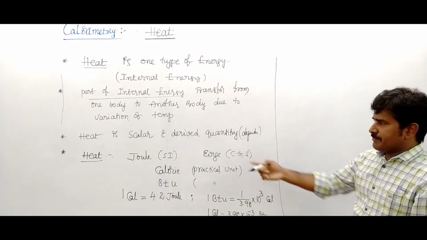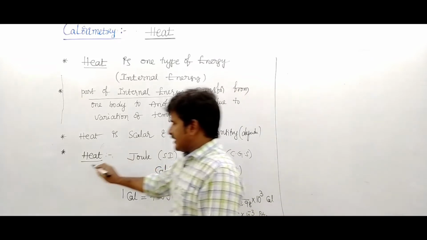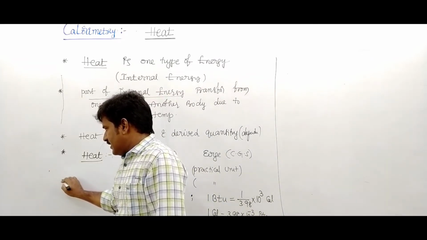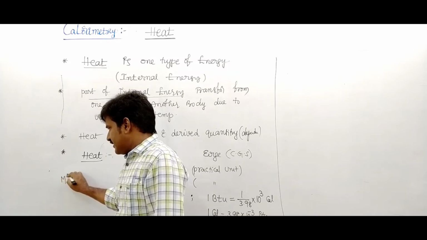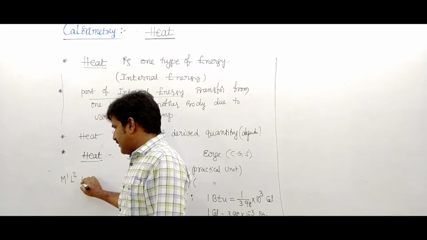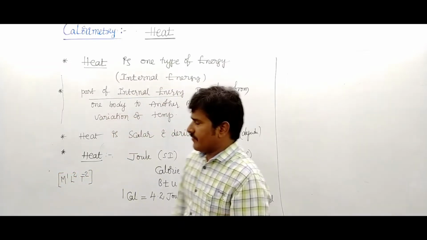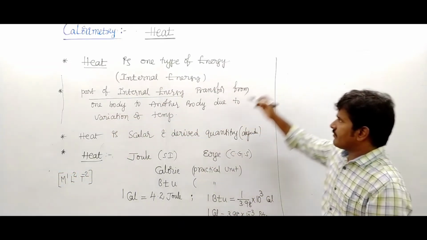So heat is one type of energy, nothing but work. The dimensional formula of heat, like energy, is M1 L2 T power minus 2.